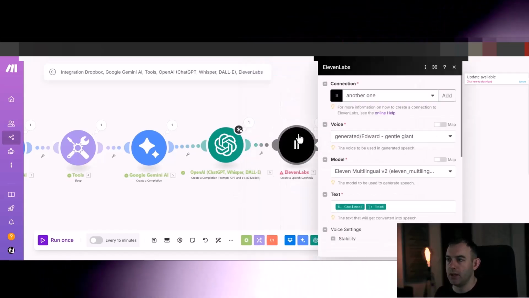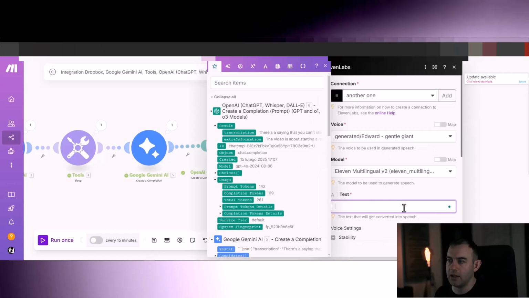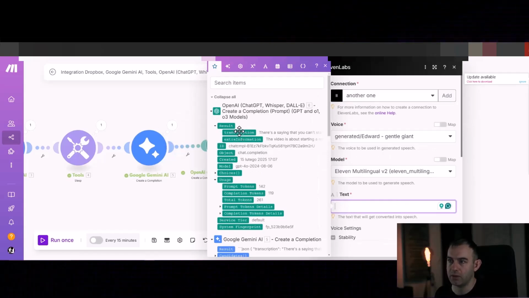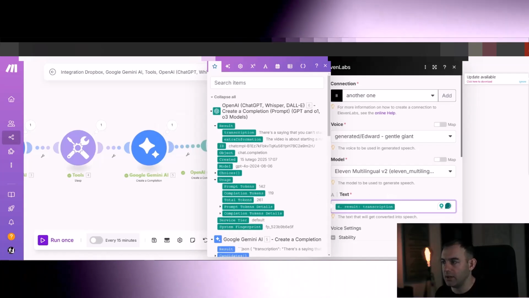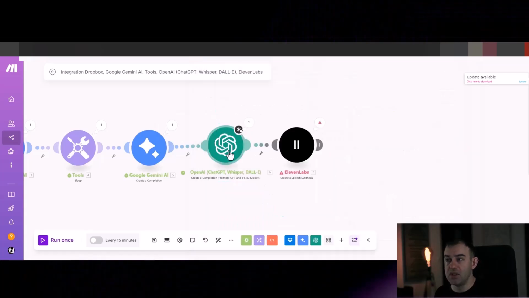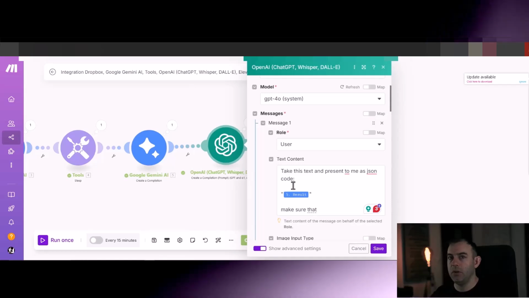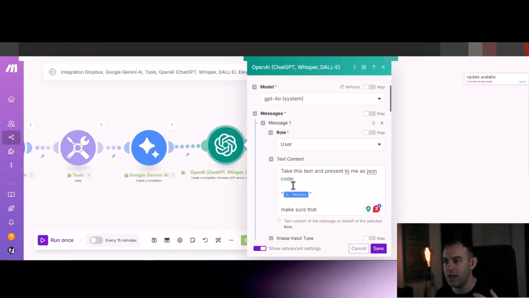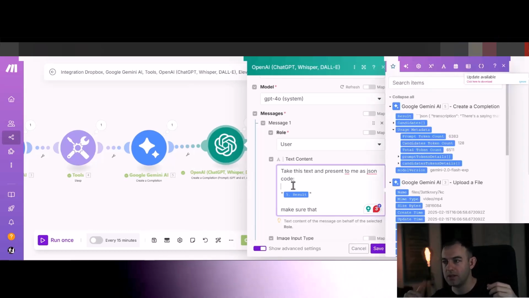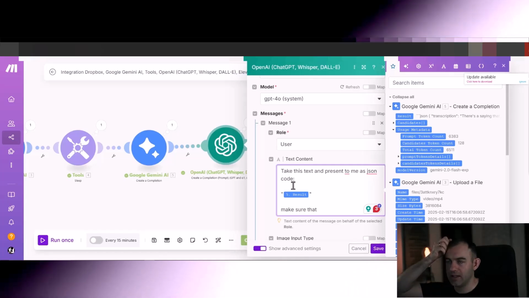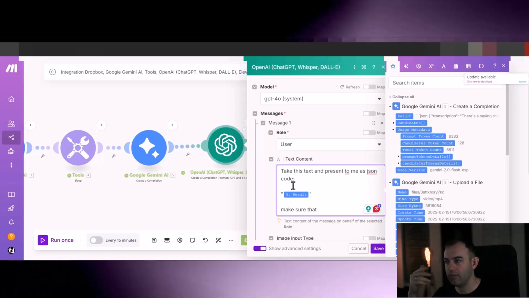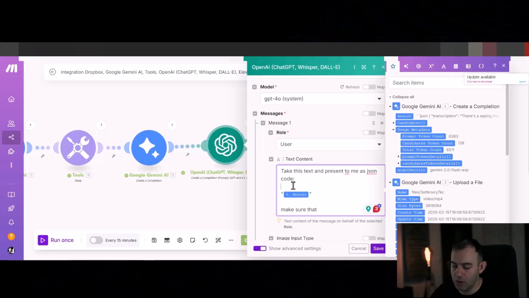So now go to ElevenLabs and you can click again. As you can see, we've got the transcription separate from extra information. So just tag the transcription. Now, this is a good place to say, if you were trying to pass on the same information, but in your own kind of style or words, you can say, change transcription a bit to say the same thing in other words. This is a good place to put your custom prompt if you wanted to. Actually, you know what? Let's try it.